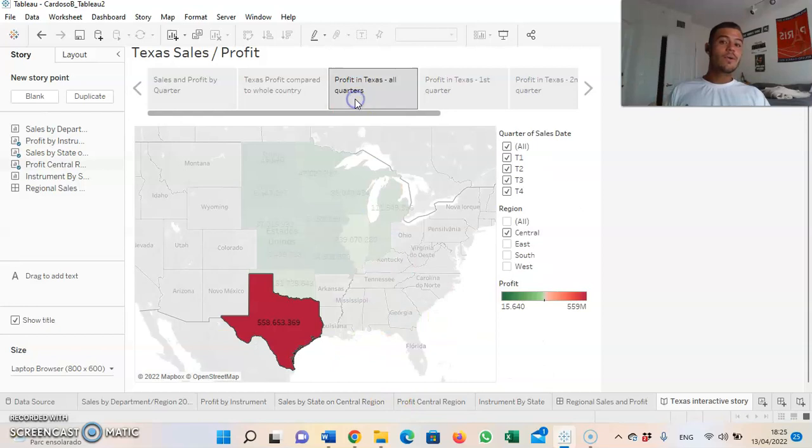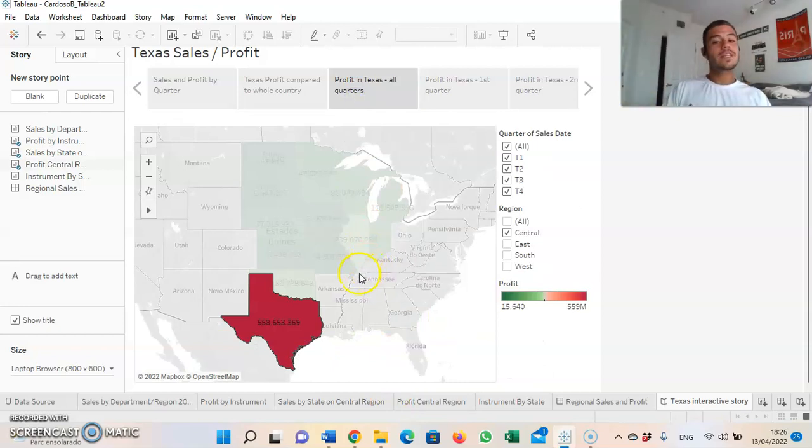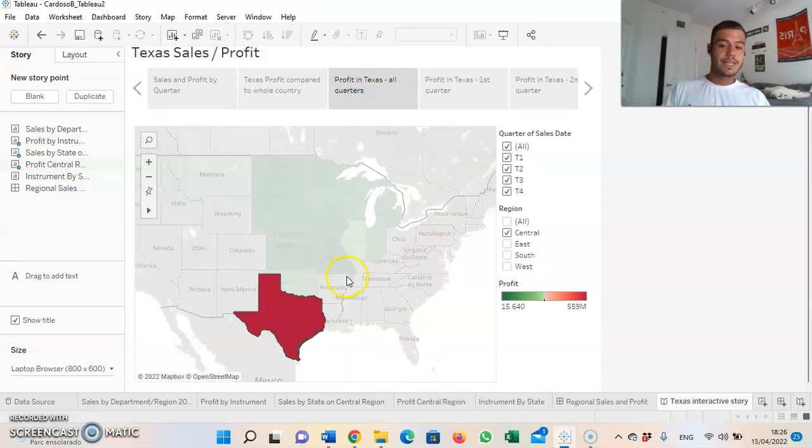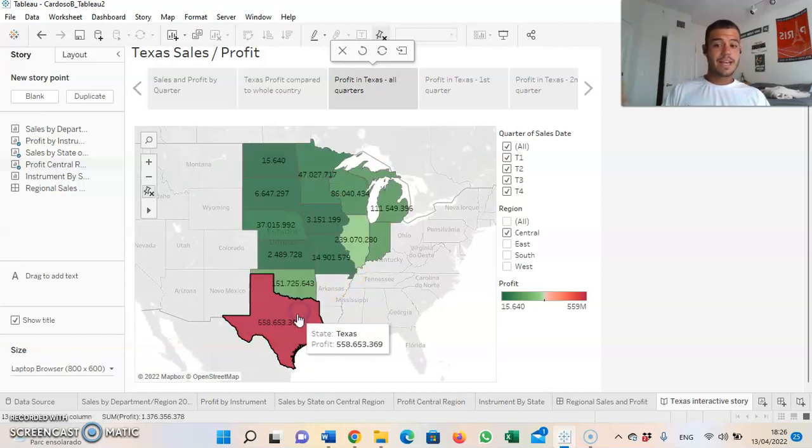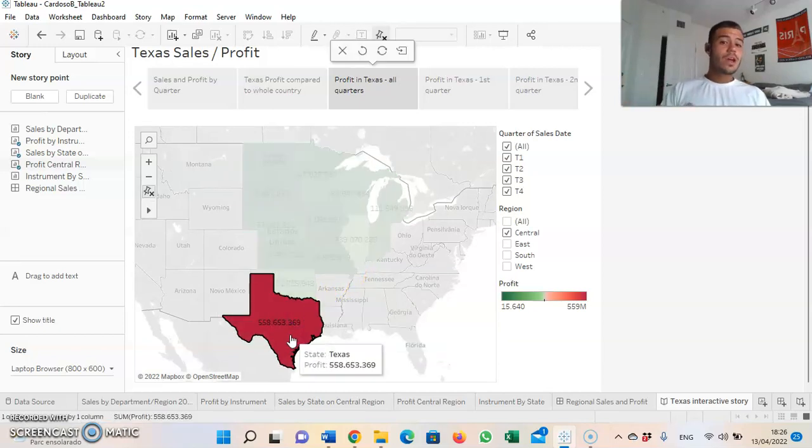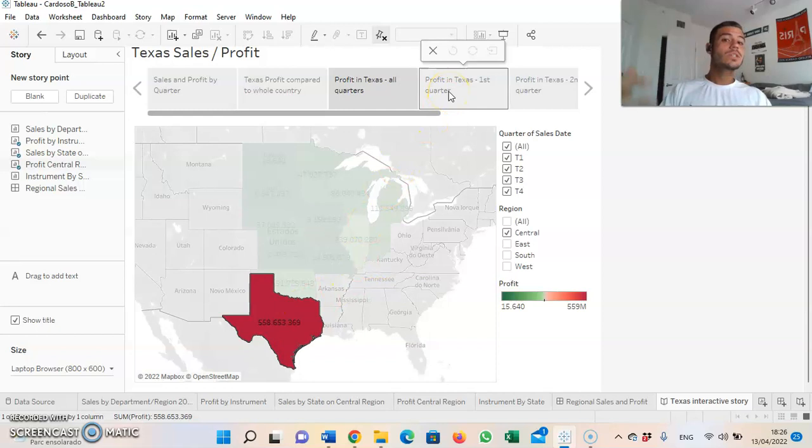Well, we go and we start analyzing Texas a little bit more, as it is a big profit center. Here we have Texas over all 4 quarters of the year 2021, and you can see in red they are the biggest centers of the central region. And then we start analyzing a little bit more as we get curious.